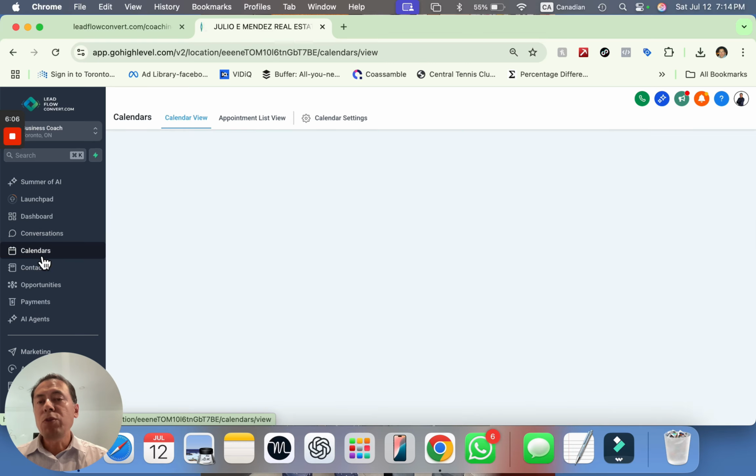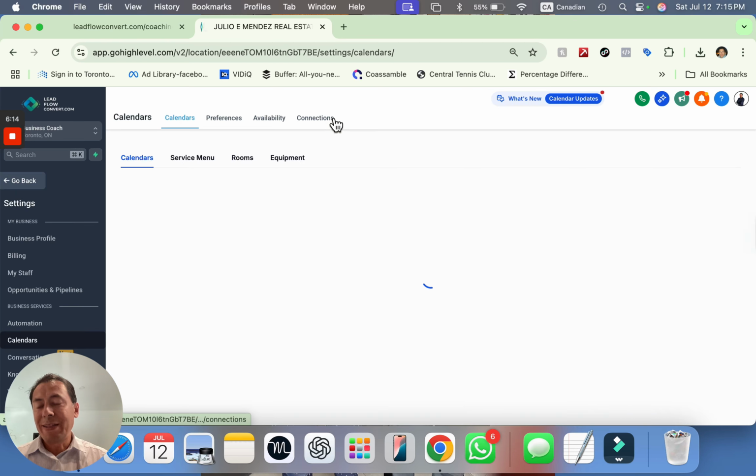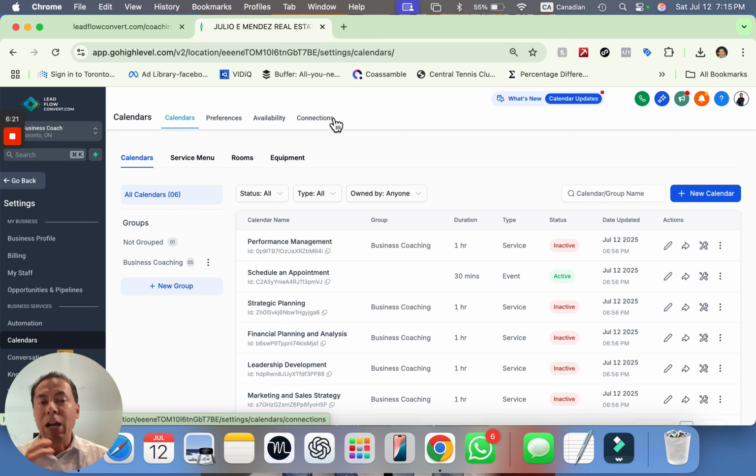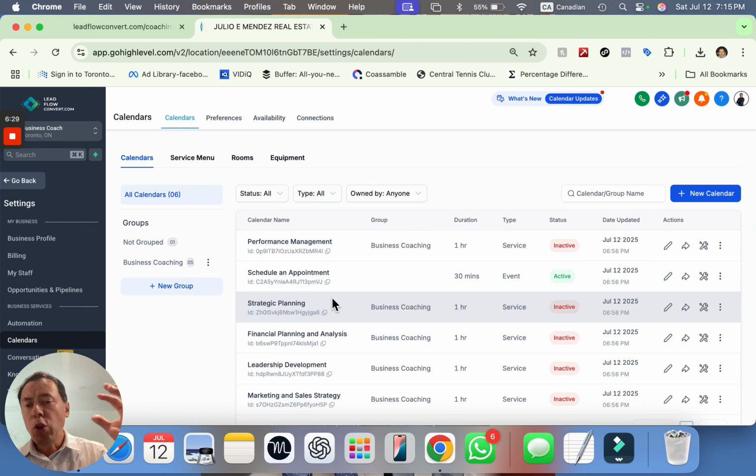Same thing when it comes to calendars, right? You can have different calendars for different things, but most importantly, you can connect, let's say, your business calendar and your personal calendar, and literally connect them with all of these calendars. Maybe you are a large firm that has multiple coaches, right? So you can have all of their calendars integrated, okay?